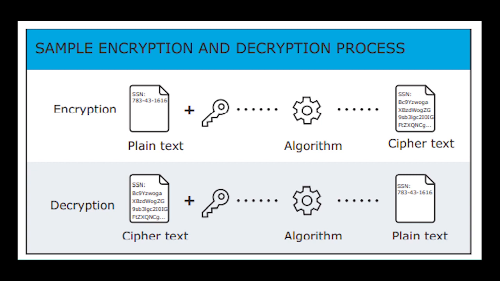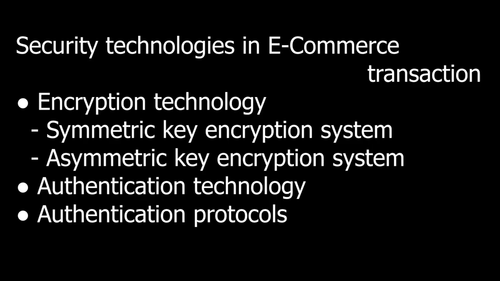That means if you have a message, a plain text, you change it into a meaningless ciphertext using the encryption algorithm, and then the confidentiality of the data is ensured. Decryption means you are changing the ciphertext back into the plain text again. To encrypt or decrypt, we have some technologies. At present, we have two encryption technologies: the symmetric key encryption system and the asymmetric key encryption system.